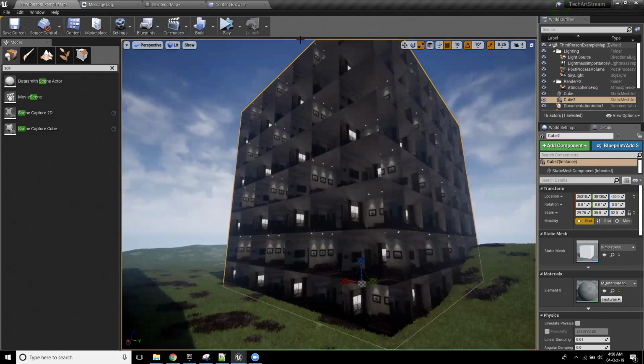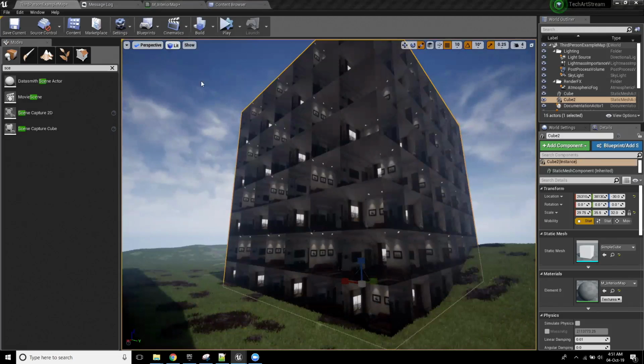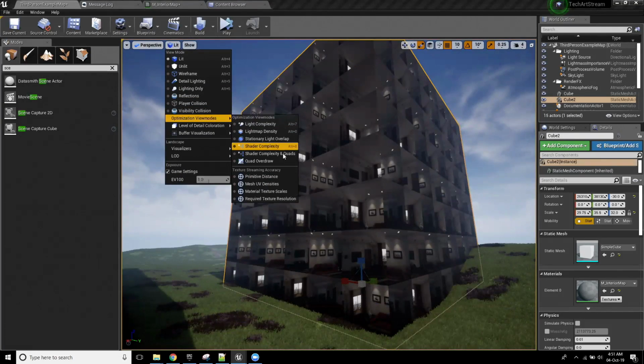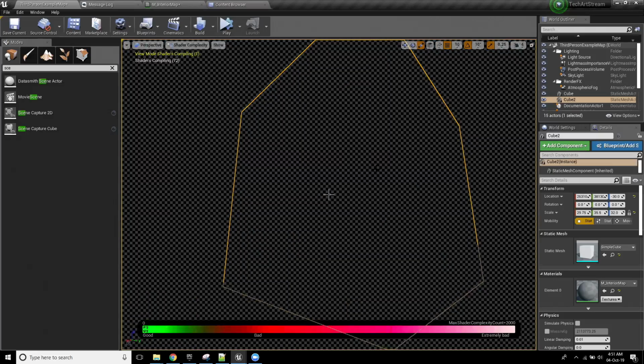Could you show us the shader complexity of the current material? Yeah, sure. That was actually the next thing I was going to do, show the shader complexity.